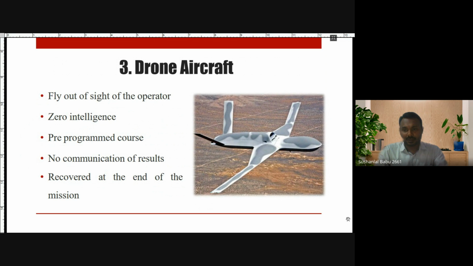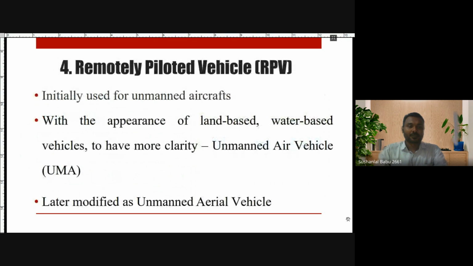Once it comes back, we can recover the data saved inside the system, and it will fly according to the program we fed into the system. According to that program, that course or pathway, it will fly. In between, it won't communicate anything, it won't share any data. After coming back or recovering, we can take the data from it. So it can fly beyond the sight of the operator, but it has zero intelligence.